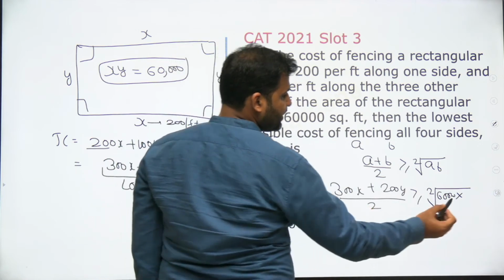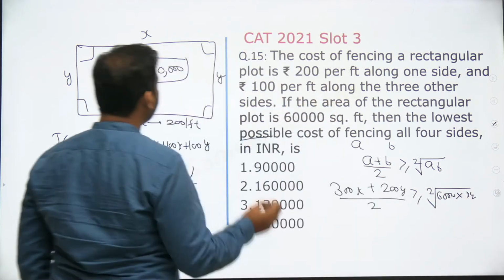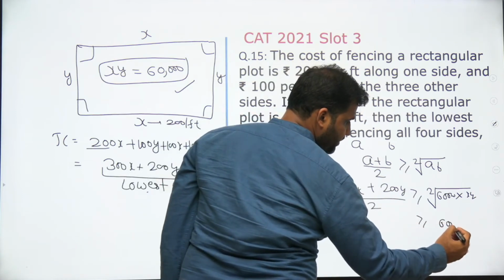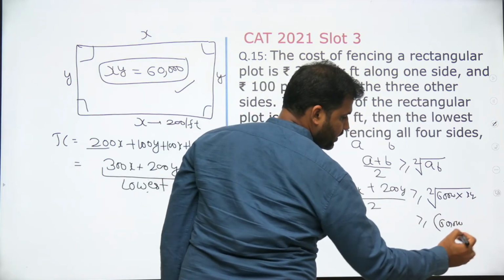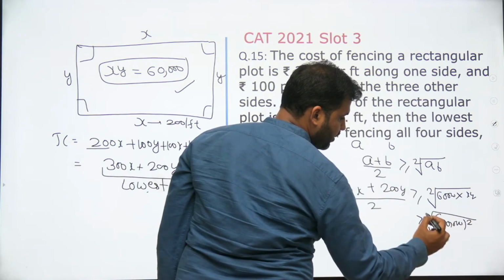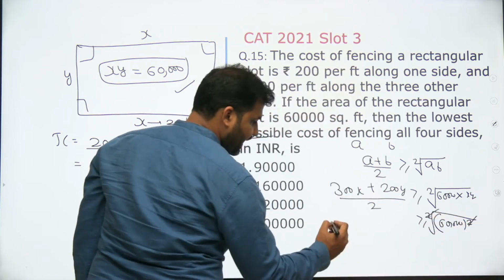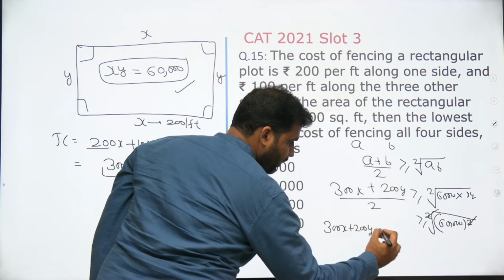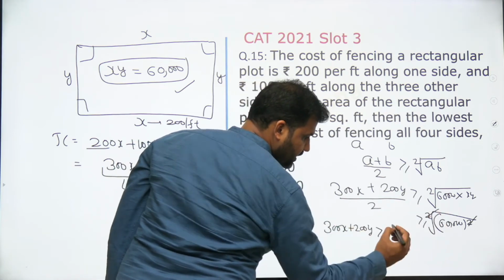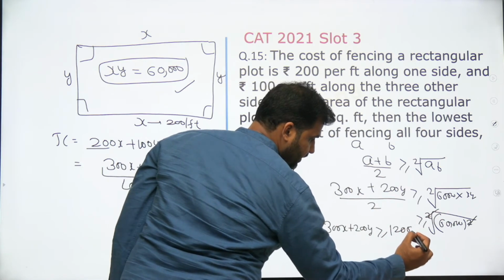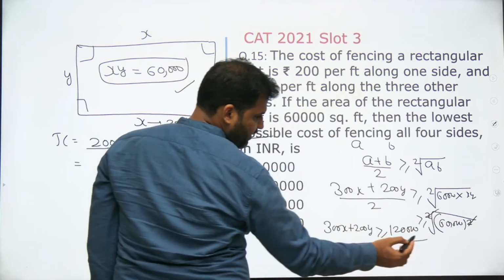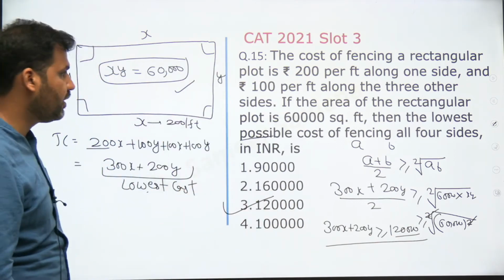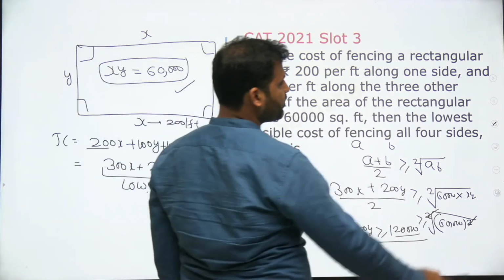Now what is x into y? Area of the plot is given to me as 60,000. So this is greater than or equal to 60,000 into 60,000. So it will be the square root of this. This gets cancelled. That means 300x plus 200y will always be greater than or equal to 2 into 60,000, which is 1,20,000. So its minimum cost will be 1,20,000. So the answer will be the third option in this case, right? Third option will be the correct answer.